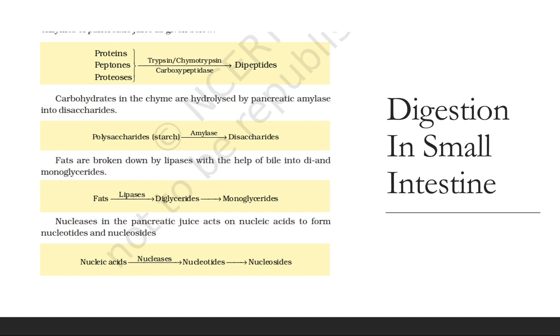Now, nucleases in the pancreatic juice act on nucleic acid to form nucleotides and nucleosides. Now you all know the difference between nucleotide and nucleoside. If you don't, then search what nucleotides and nucleosides are; we'll learn in the chapter biomolecules.